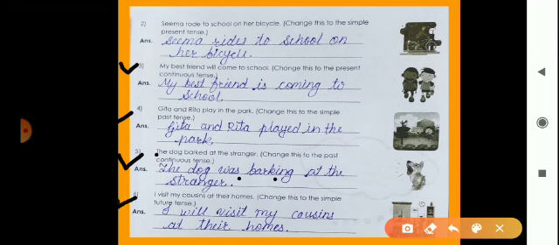Number 6 example, I visit my cousins at their homes. Change this to the simple future tense. Now future tense means what?